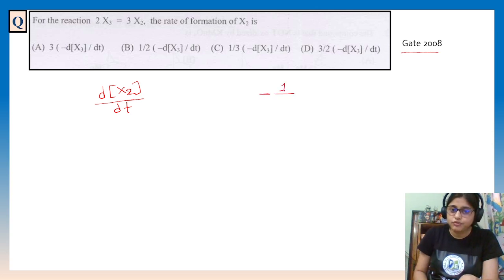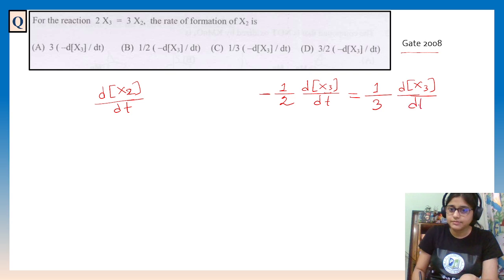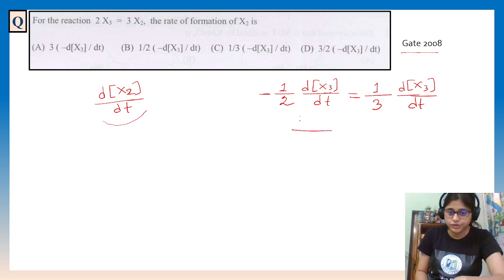Minus 1 by 2, divided by the coefficient, dX3 by dt, equal to coefficient 1 by 3, then dX2 by dt. Right? For the rate of reaction, we can write this. So we have to solve this part. We want the value of this dX2 by dt.